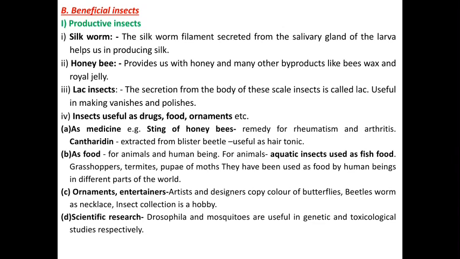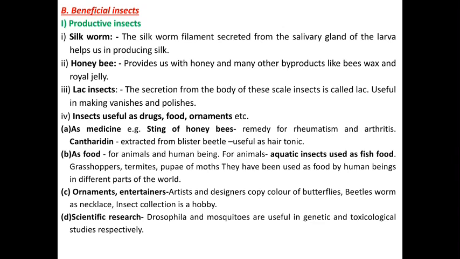Then beneficial insects. Beneficial insects are categorized into two types: the first is productive insects and the second is helpful insects. In productive insects, the first one is the silkworm, one of the most productive insects, which gives silk to human beings through the spinning of its cocoons. The silk filaments secreted from the salivary glands of the larva help us in producing silk.